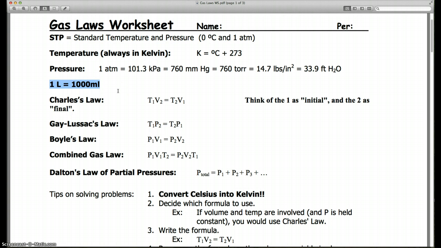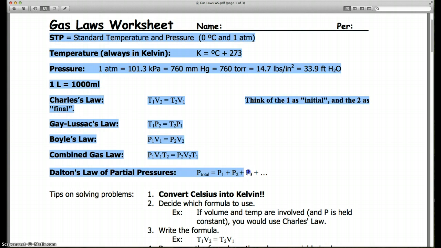So to do the gas law worksheet, basically you will want all that stuff there. Some of it's in the notes, some of it's not. So take a minute and copy that down if you haven't already.